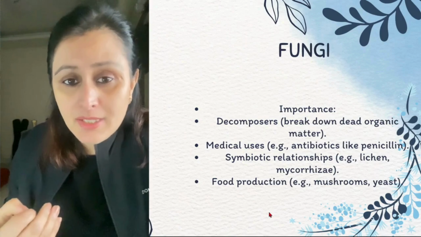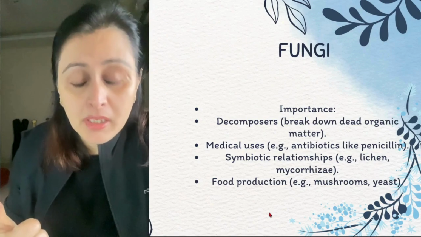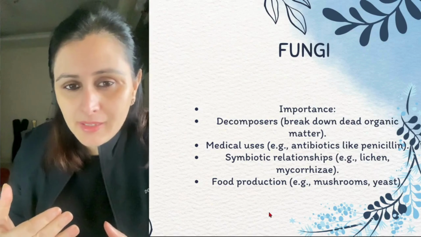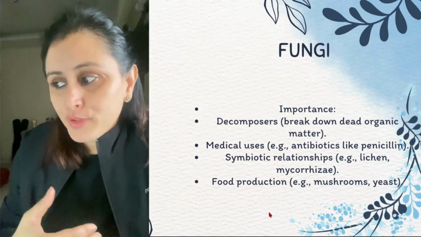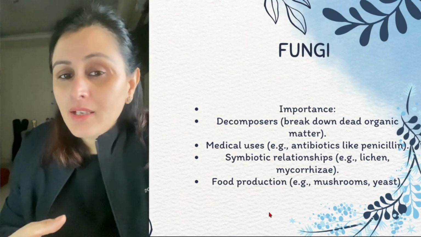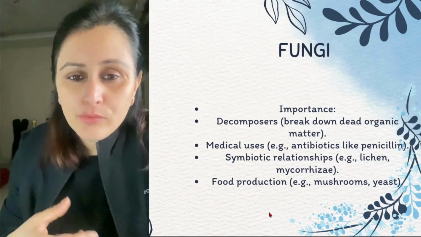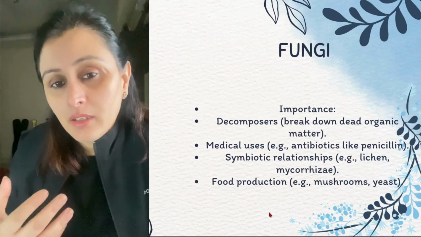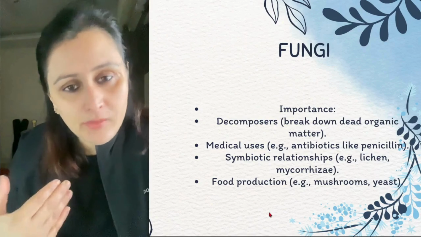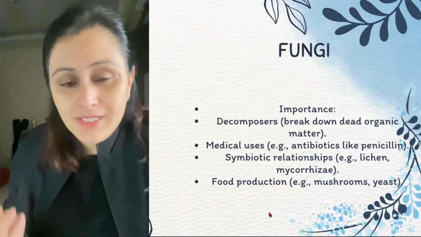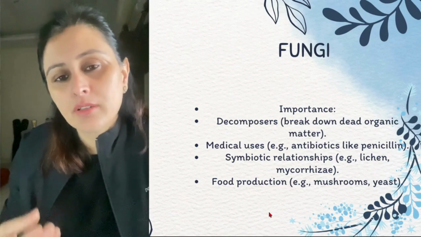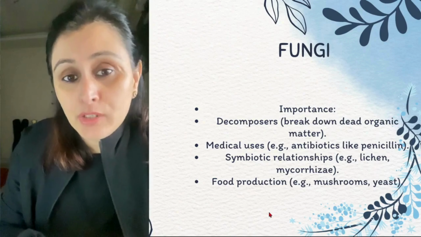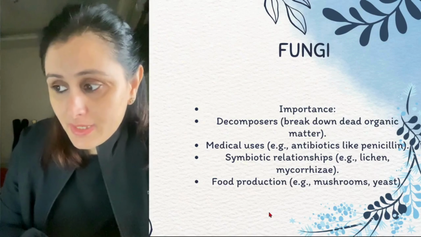Symbiotic relationship, like lichens. What are lichens? Lichens is the symbiotic relationship between the fungus and the algae. Food production. Now, mushroom and yeast. Yeast is widely used in the food industries, in the formation of breads, in the formation of wines, and wherever fermentation takes place, right? So yeast is widely used in breads for fermentation, the cakes and the pastries and the breads that we consume. So it is made up of yeast, right?